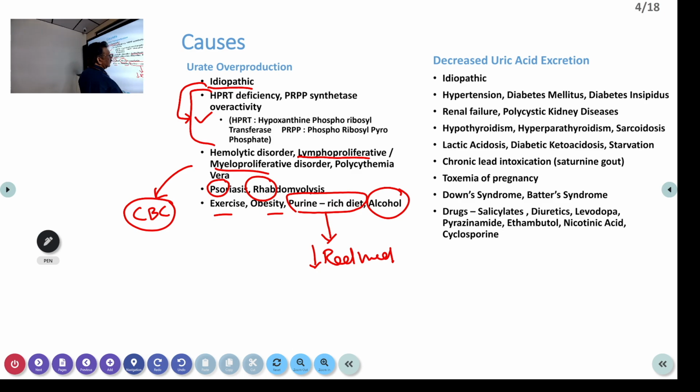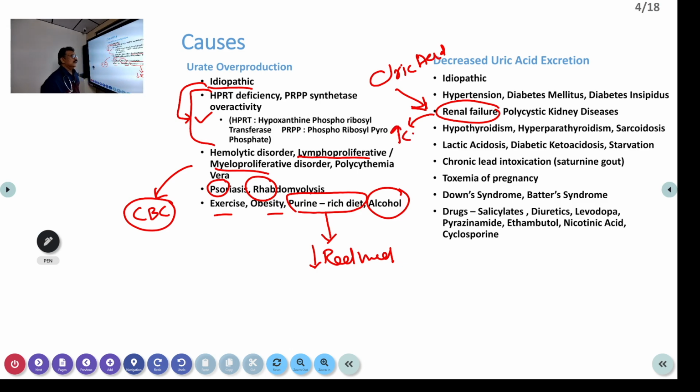Alcohol and beverages like colas, alcohol, all these things can also elevate uric acid. So once you know the causes, it will be easy to treat the patient. Now other conditions, a very important condition is renal failure. Renal failure can be produced by uric acid. If the uric acid is elevated, that can increase the damage in kidneys and produce renal failure. And renal failure itself can prevent the uric acid excretion, so that also increases the uric acid.